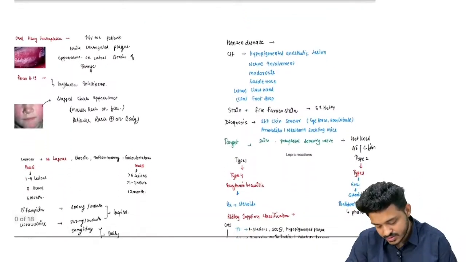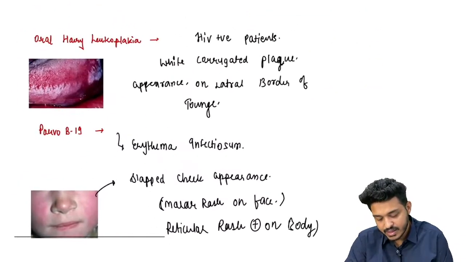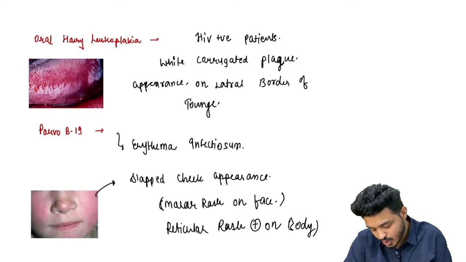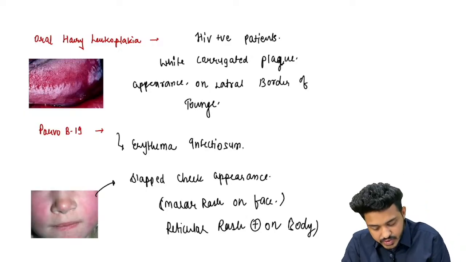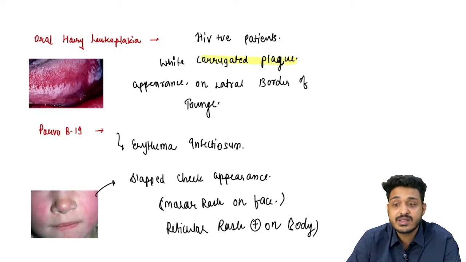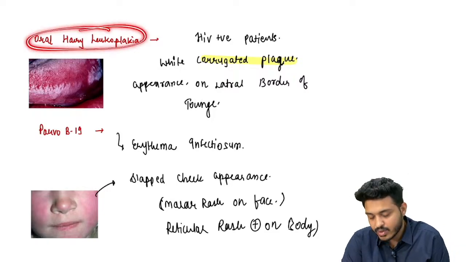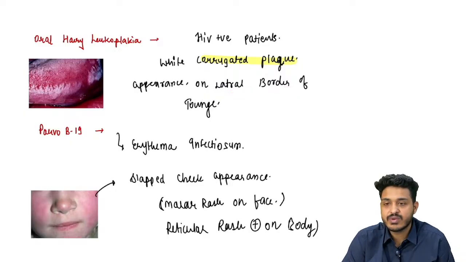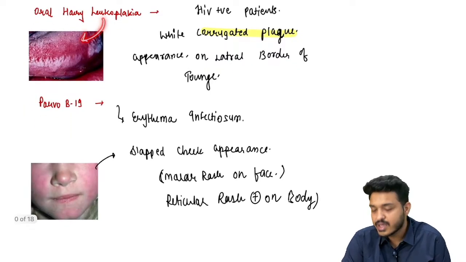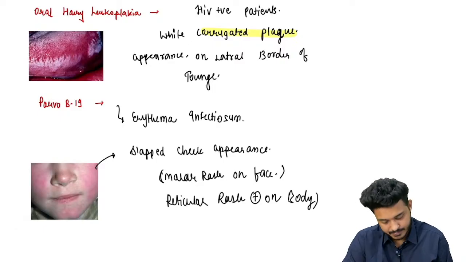Then we can have this oral hairy leukoplakia. This is going to be having what? This corrugated appearance is going to be there. White color lesion with this kind of a corrugated appearance, white corrugated plaque is going to be there, which is non-removable. This is going to be happening generally in HIV patients. This is known as what? OHL or oral hairy leukoplakia, right? Lateral border of the tongue is going to get involved. This is a leukoplakia. Leuko means white color lesions are going to be there.